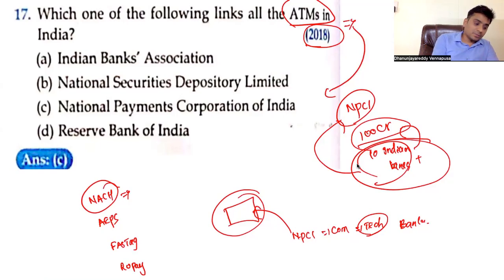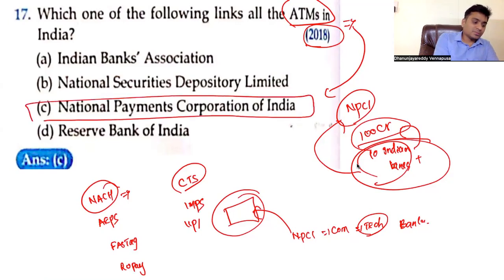Right. Next, consider some more things like the Cheque Truncation System. Just look at IMPS, Immediate Payment Service, and UPI payment systems. All these things are developed by NPCI. So NPCI, you have to remember, guys, this is important.